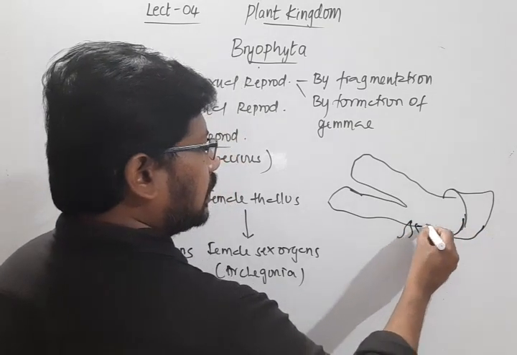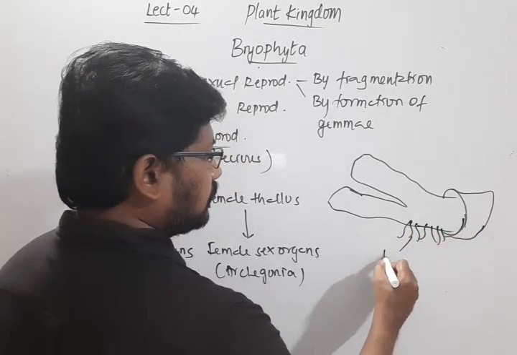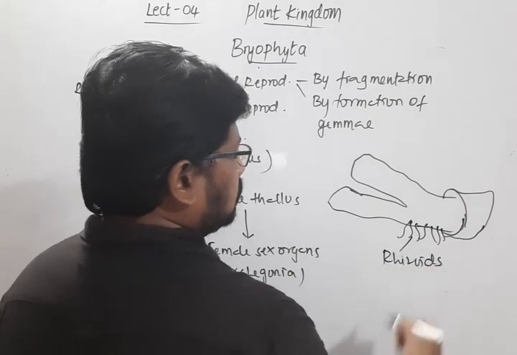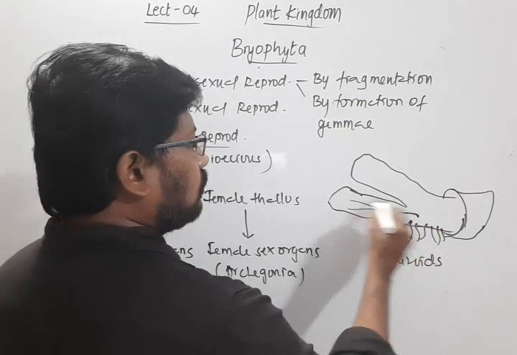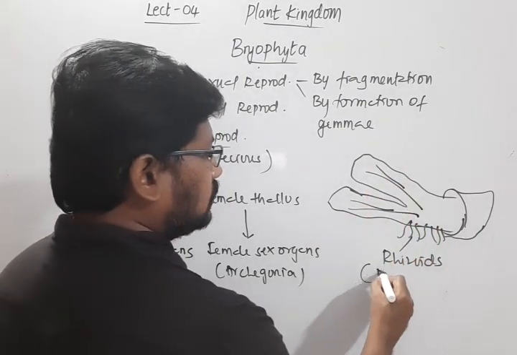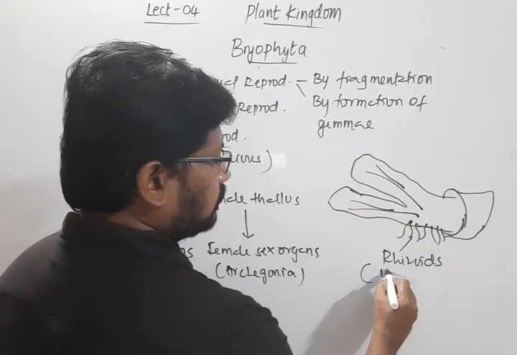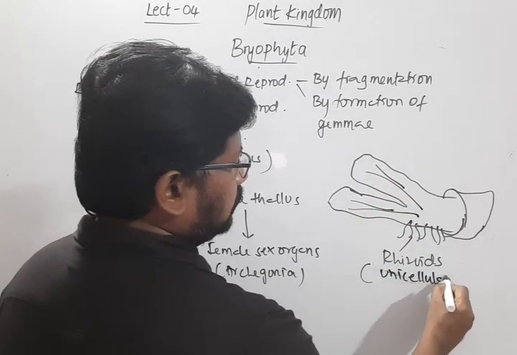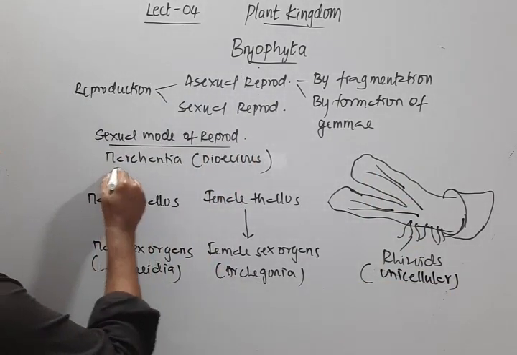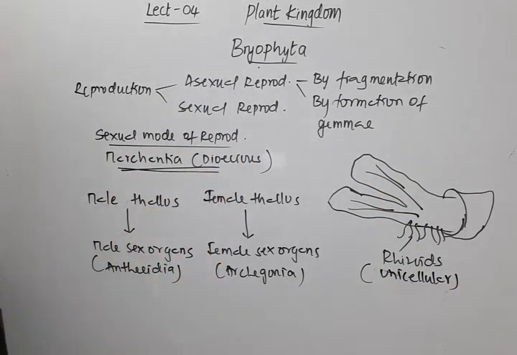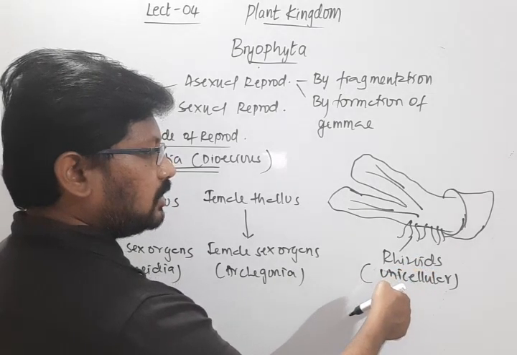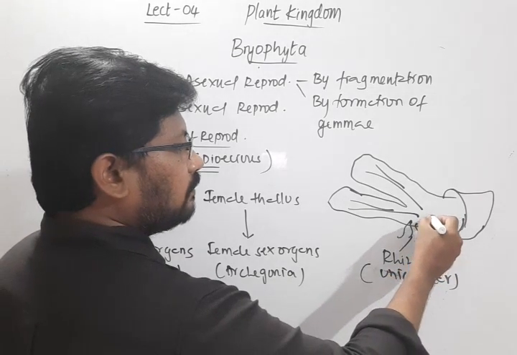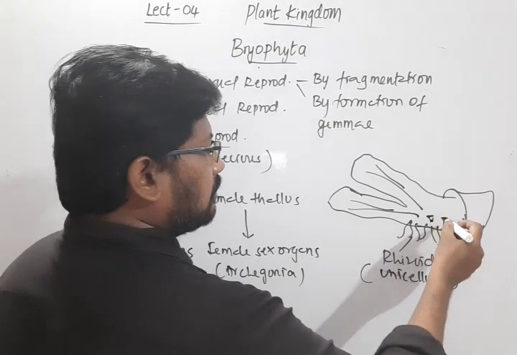So here these are rhizoids. These rhizoids may be unicellular or multicellular, but in case of Marchantia, the rhizoids are unicellular. I have taken the example of Marchantia and I'm mostly telling you about Marchantia. Here the rhizoids are unicellular, and here you will find the gemma cups.